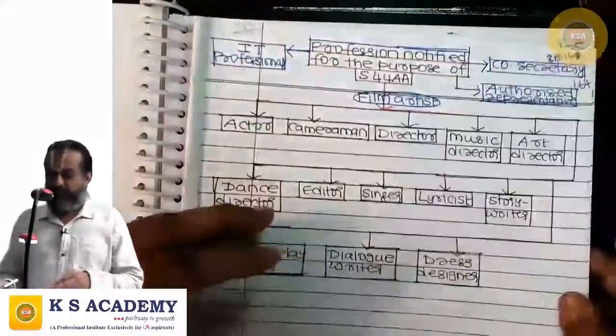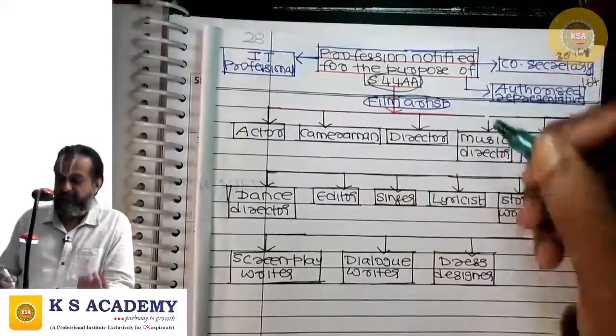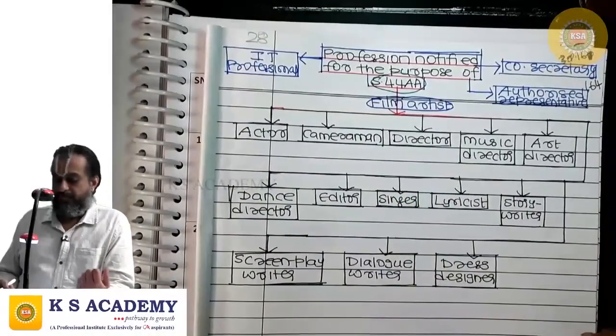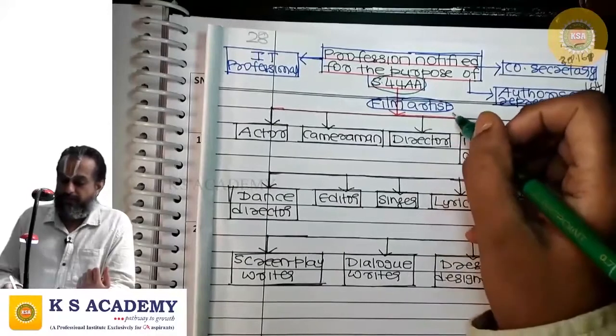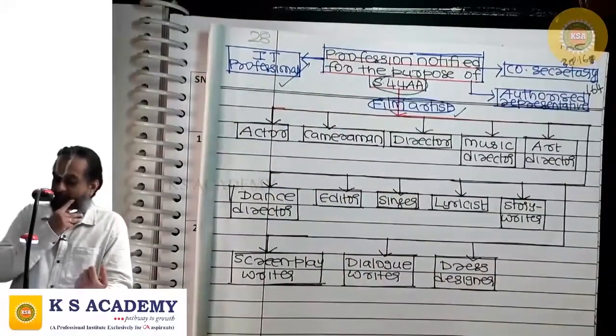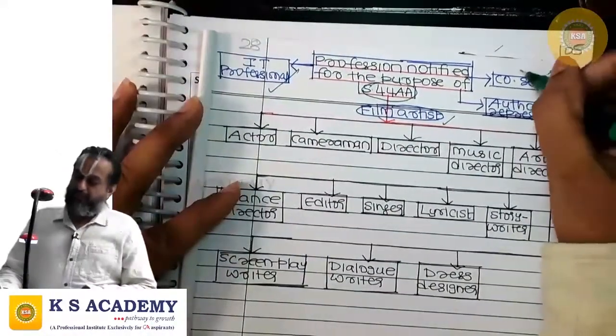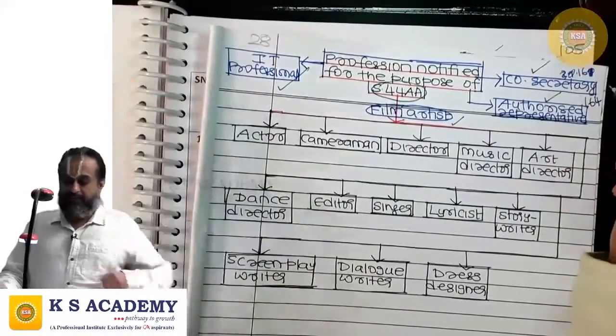What are the professions notified for the purpose of 44AA? Film artist, information technology professional, company secretary, authorized representative.